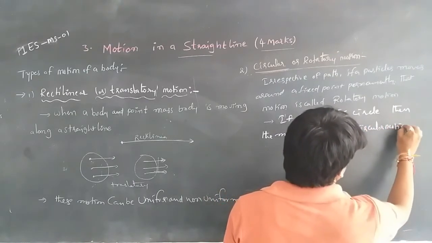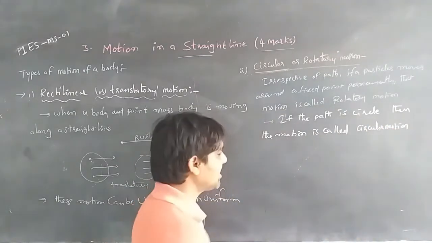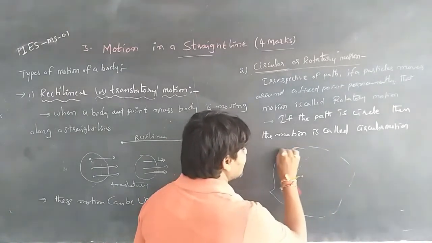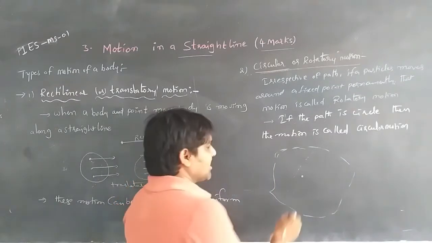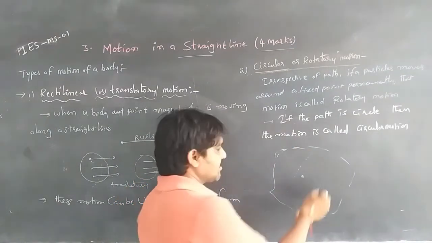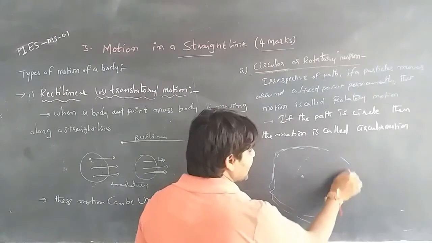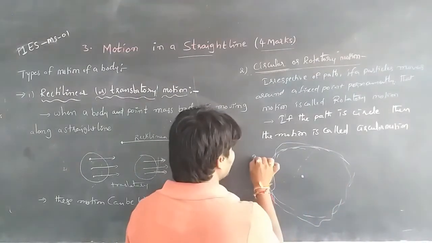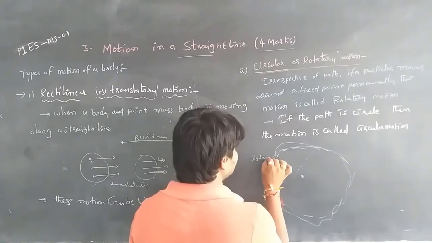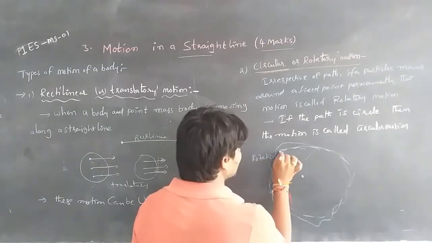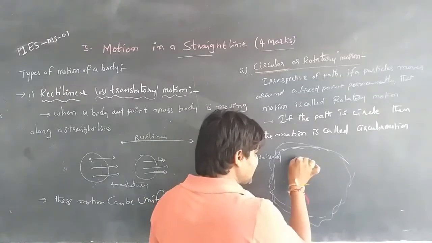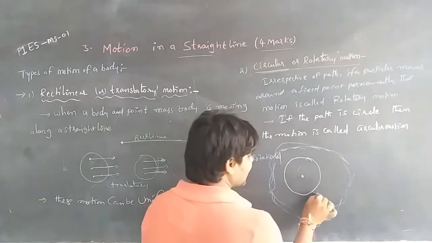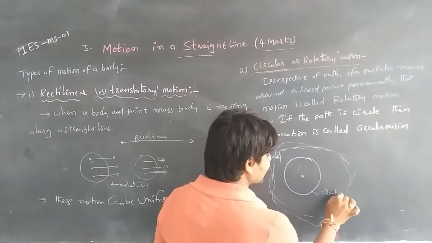If the body is moving permanently around a fixed point irrespective of path, that can be said as rotational. If the path is circular, then it is called circular.